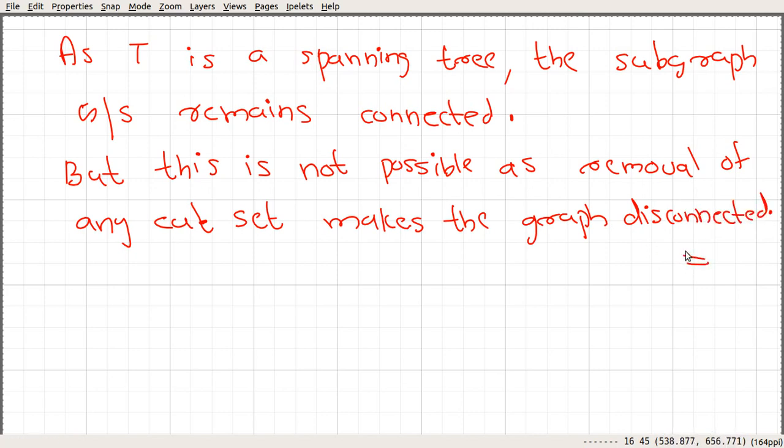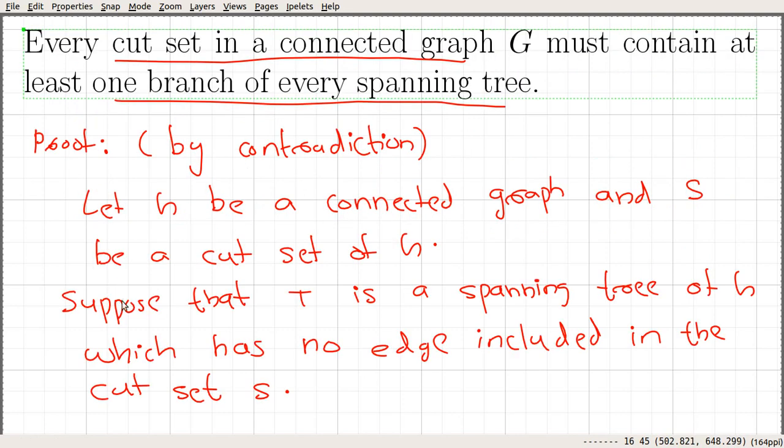So that's a contradiction we arrived at, and we arrived at this contradiction because of this assumption: we assumed that T is a spanning tree of G which has no edge included in the cut set. So our assumption is wrong, and that says for every cut set in a connected graph G, it must contain at least one branch of every spanning tree.